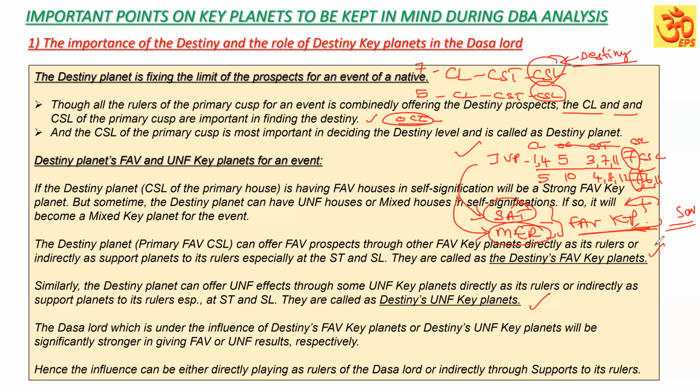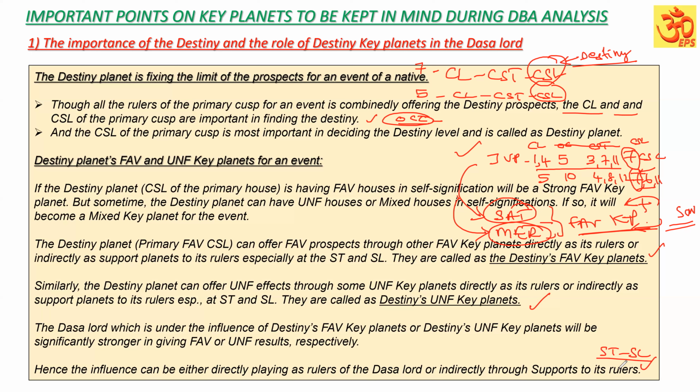I hope you are able to understand the destiny key planet's role in the Dasa Lord. Hence, the influence can either directly play as rulers of the Dasa Lord or indirectly through supports to its rulers, especially Star Lord and Sub Lord.